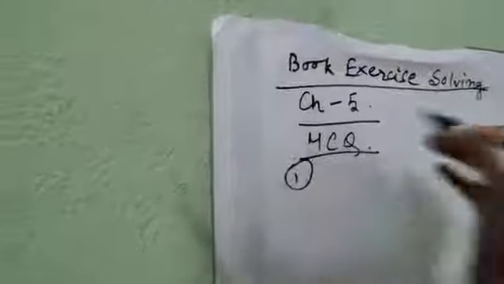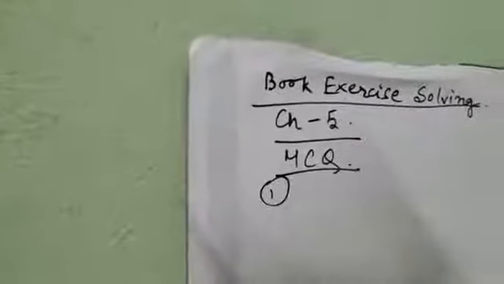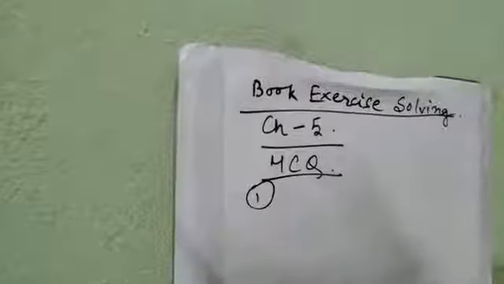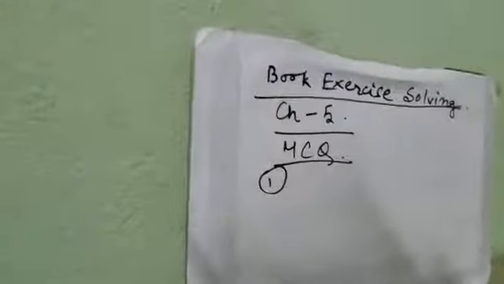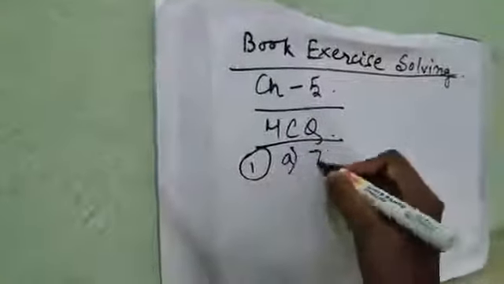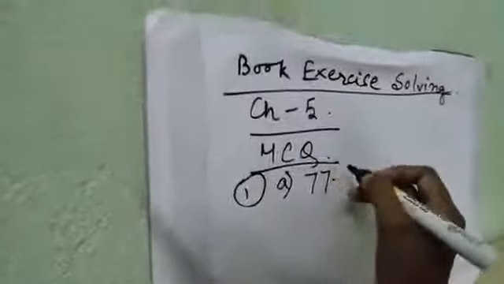Number 1, the MCQ is: the approximate percentage of N2 gas, that is nitrogen gas, in the atmosphere is, answer will be A, 77.17%.